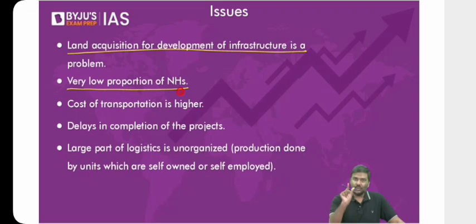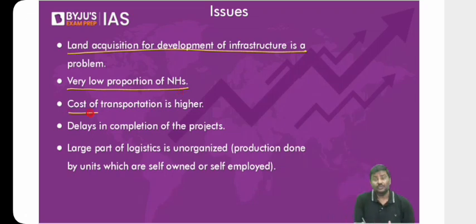And I'll add one more point here. Because the national highways are 2-lane, traffic is very high. Don't you think probability of accidents will also be very high? Think of it. In fact, it's a fact. Government of India's document says this. Because the national highways is a very important mode of transportation for, let's say, goods. And we have a very low number of 6-lane, 8-lane national highways. A large chunk of them are 2-lane and 4-lane national highways. Because the traffic is very high, congestion is very high. Probability of accidents is also very high. And that is also one of the concerns regarding very low proportion of national highways in India.